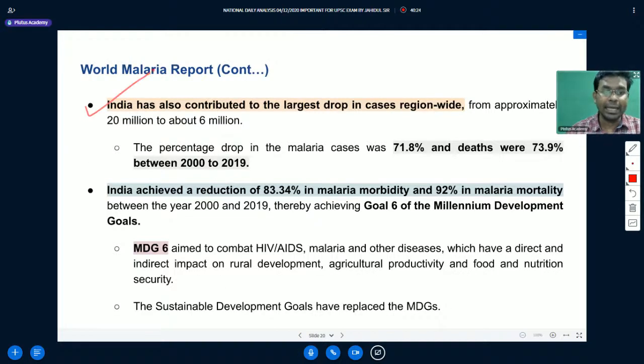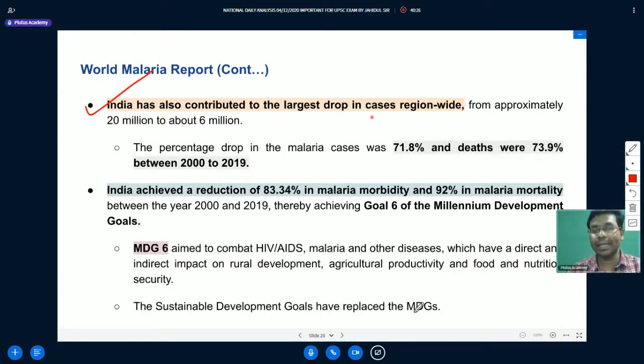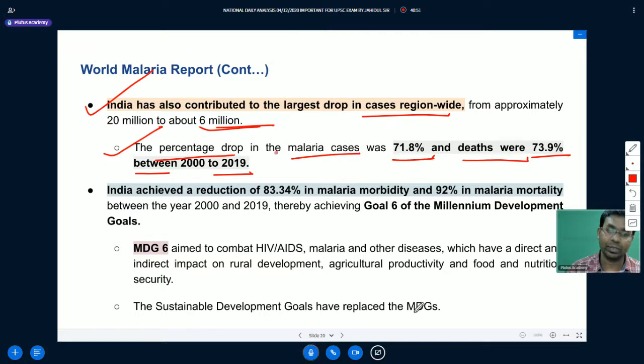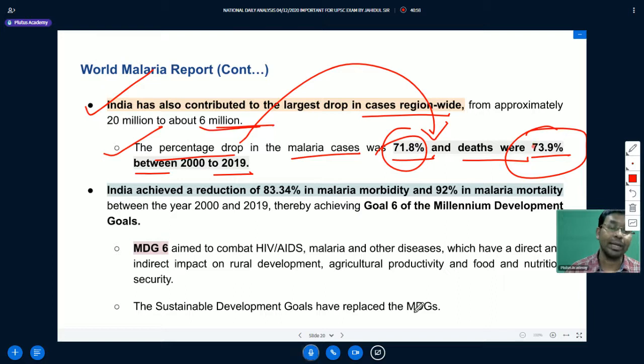Okay, India has also contributed to the largest drop in cases region wide from approximately 20 million to about 6 million. The percentage drop in malaria cases was 71.8% and 73.9% between 2000 to 2019. So within a decade we have seen considerable percentage drop in malaria cases and death cases. We have seen about a 71% drop in cases, and about 73.9% drop in the death rate from malaria.